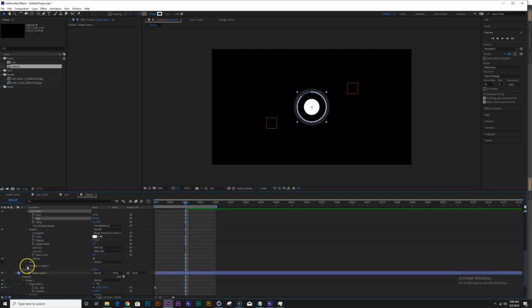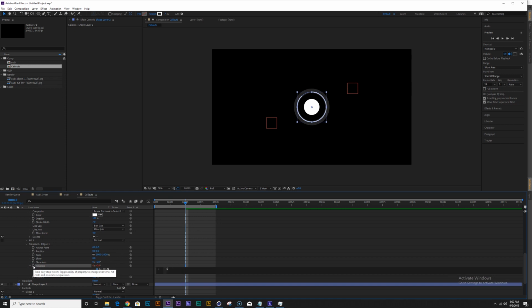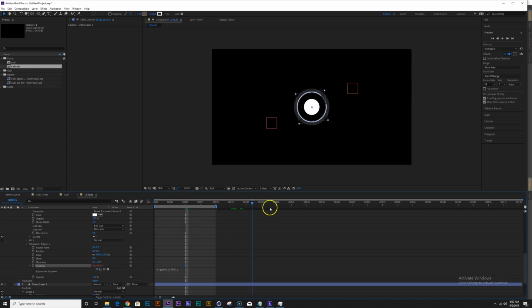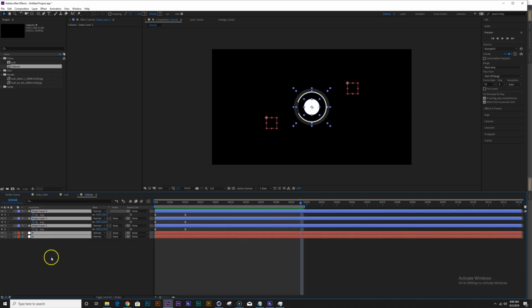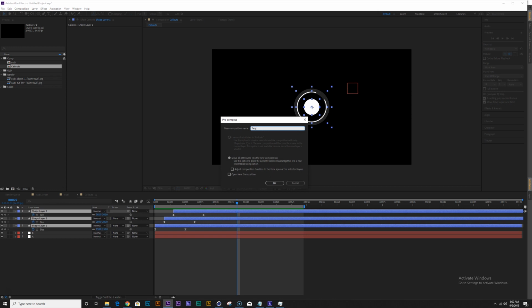And you can also animate or put an expression on the rotation here. So let's add a wiggle expression. Let's say 360. Okay, so now we just randomly rotate, which is perfect. Okay, let's take our 3 layers and offset them a little bit. Okay, I think that's good. So I'm going to select all these 3 layers and pre-compose them and call it my target.